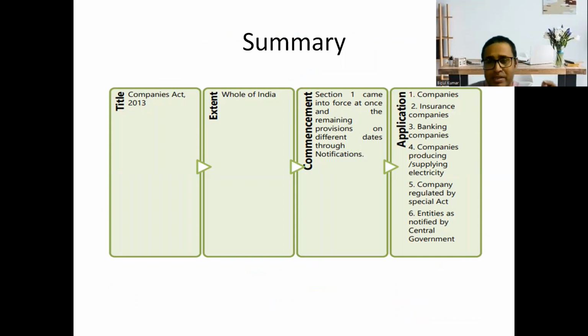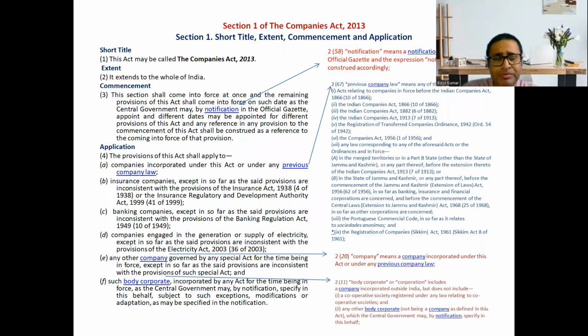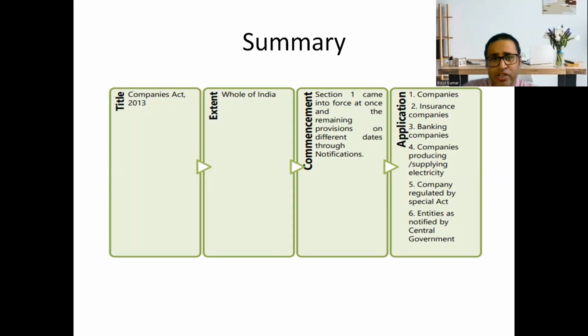The first subsection says the title: the Companies Act 2013, extending to the whole of India, and commencement: section 1 comes into force at once, and the remaining provisions on different dates by notification. And application of this section is on companies, insurance companies, banking companies, companies producing or supplying electricity, companies regulated by a special act, and entities as notified by the central government. This is the section overview and recapitulation of this section.